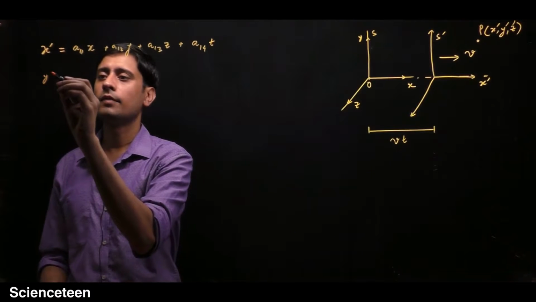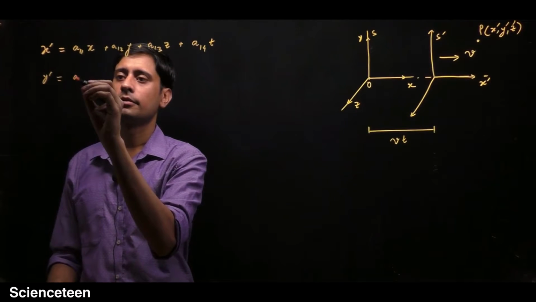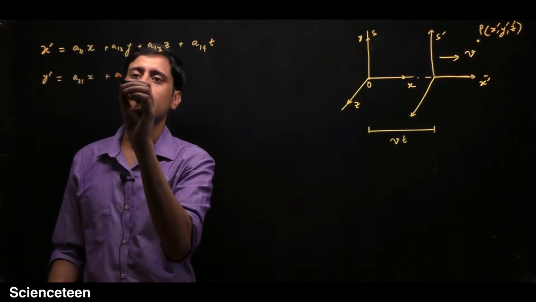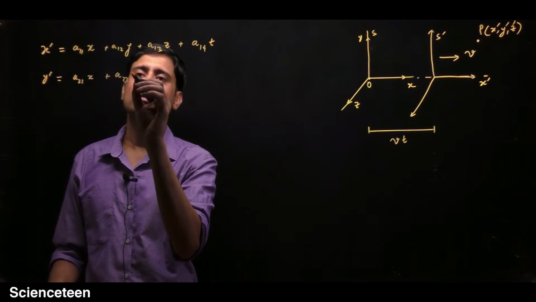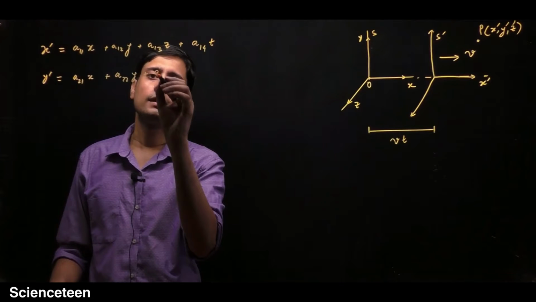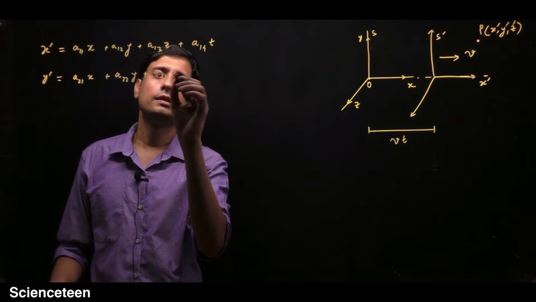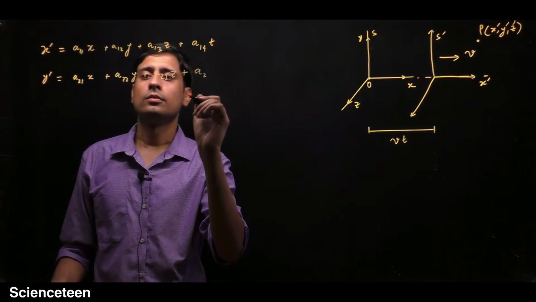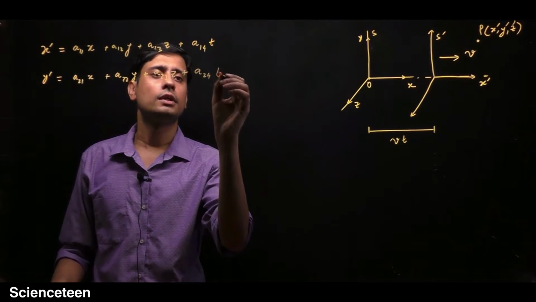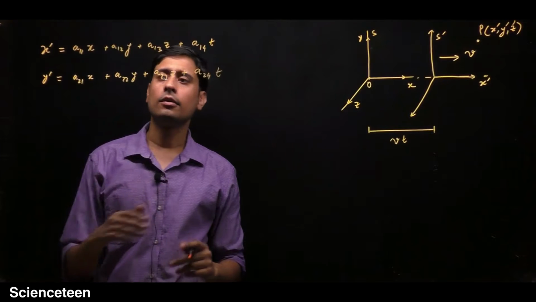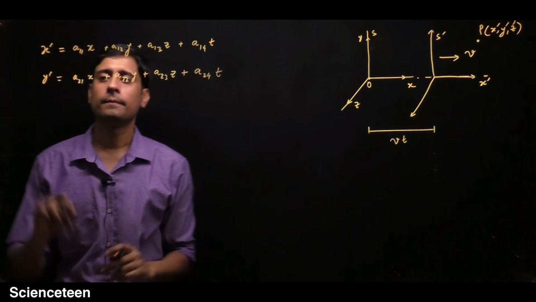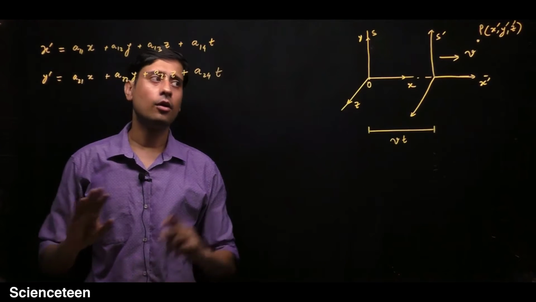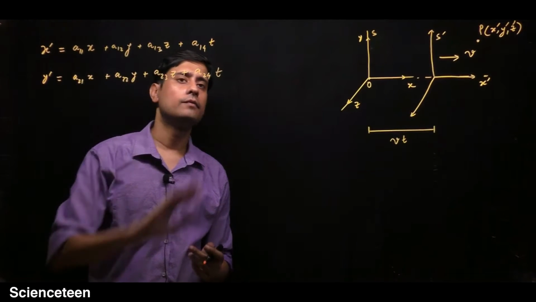Similarly, you can write y prime. Its coefficients will be a21 x plus a22 y plus a23 z plus a24 t. So y prime is dependent on all the coordinates of the unprimed frame.